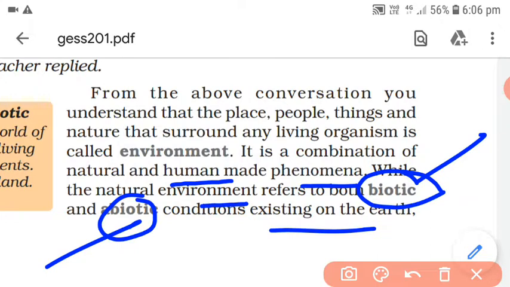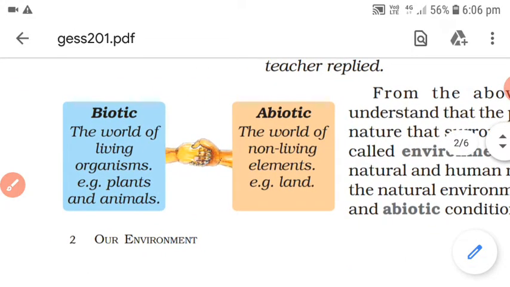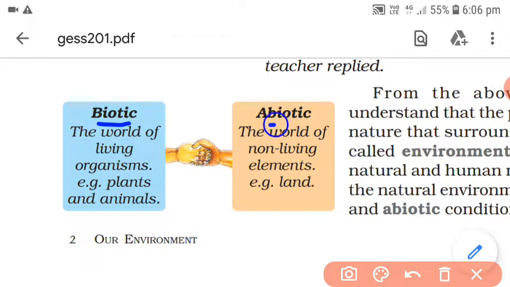So these conditions exist on the earth. Let's have a look at biotic and abiotic. This is also an important question: give two points of difference between biotic and abiotic. So now, what do you mean by biotic? Biotic is living and abiotic means non-living.